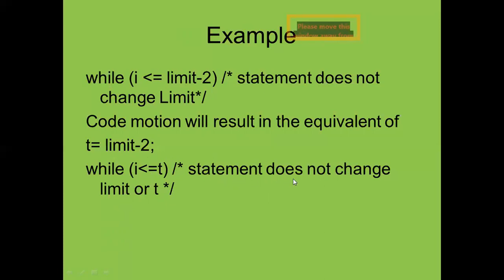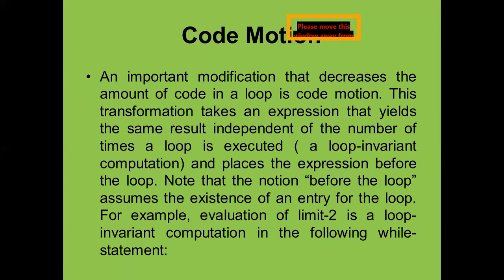Here you can see the statement does not change the limit, so independent of the number of times a loop is executed, a loop invariant computation places the expression before the loop. Assume the existence of an entry for the loop. For example, evaluation of limit minus 2 is a loop invariant computation in the following while statement.